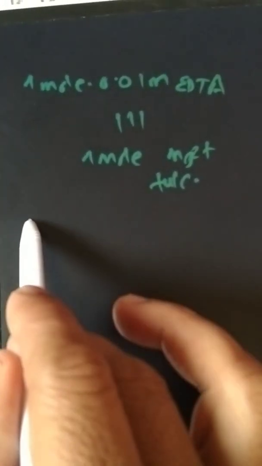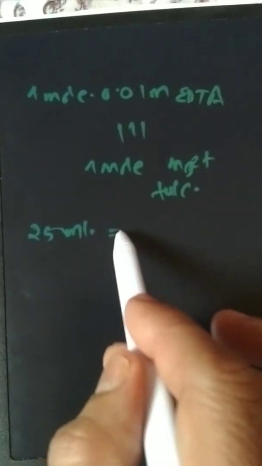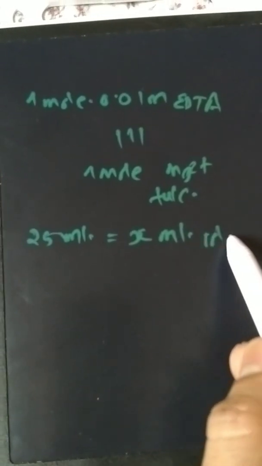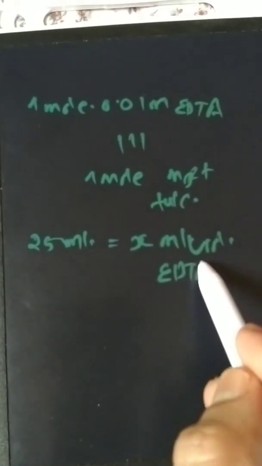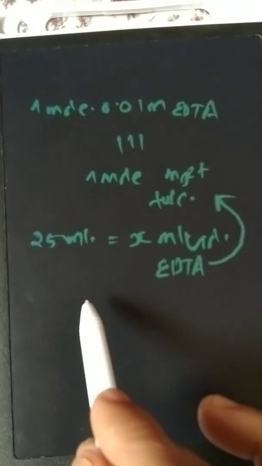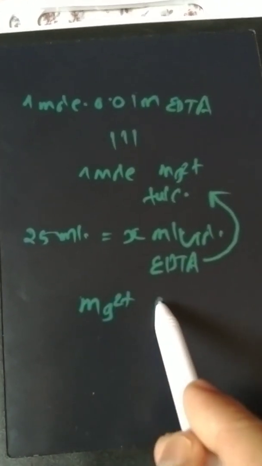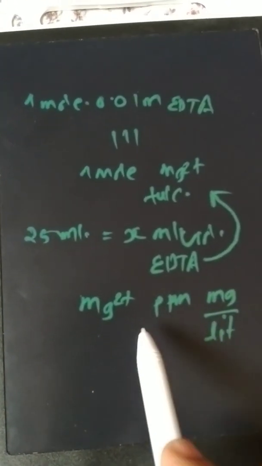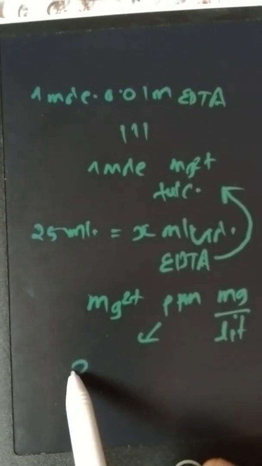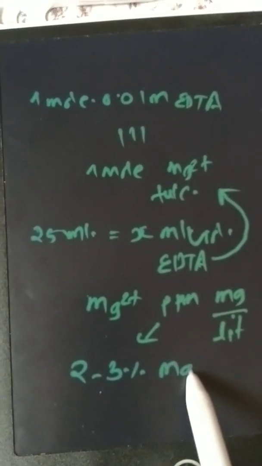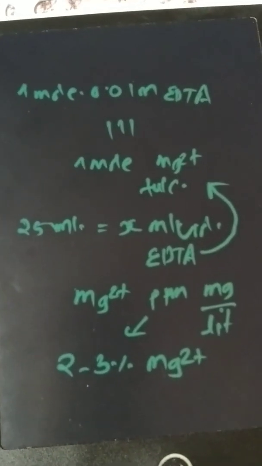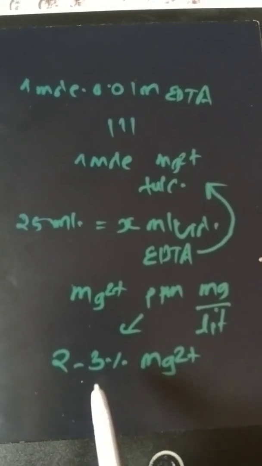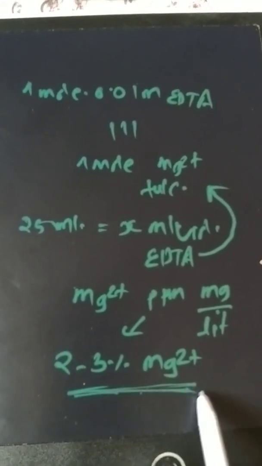Using that relation, 25 ml solution corresponds to X ml volume of EDTA, and the amount of Mg2 plus in ppm, milligrams per liter, can be determined and converted into percentage. About 2 to 3% of magnesium is observed in commercial talcum powder samples, such as Ponds or Dream Flower, which contain about 2 to 3% of magnesium 2 plus.